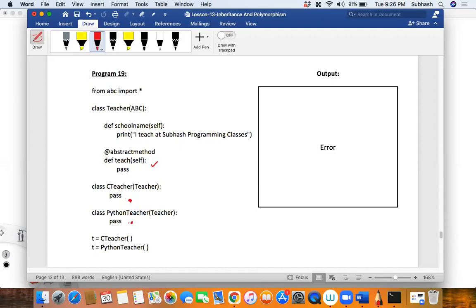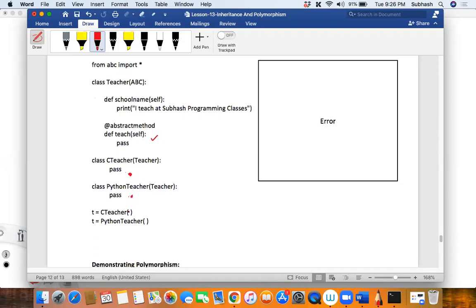Now tell me, my dear friends, what if I call t.teach? Tell me what will happen. When I say t.teach, what will happen? Have we given any definition for this? Have we given any definition for this? It is not. We have not given any definition for this, isn't it?